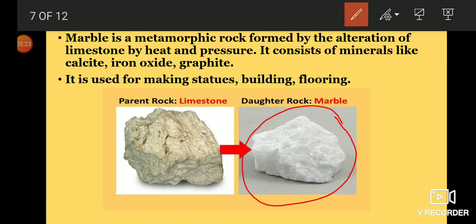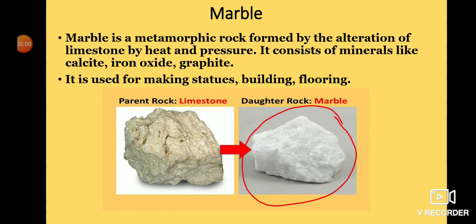And in the chapter on sedimentary rocks you learned that limestone is soft and composed of fine grains and also consists of tiny sea shells. Sometimes fossils also can be seen in limestone. But when these are subjected to high pressure and temperature, it becomes hard and no sign of shells or fossils can be seen. So this is the way metamorphic rock is formed.